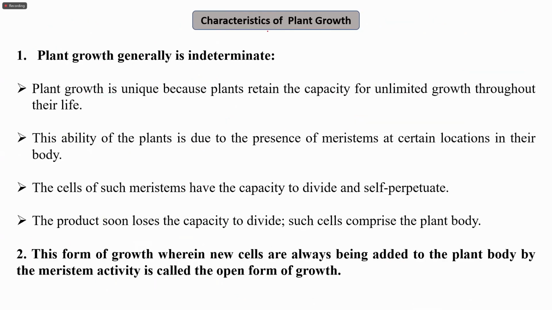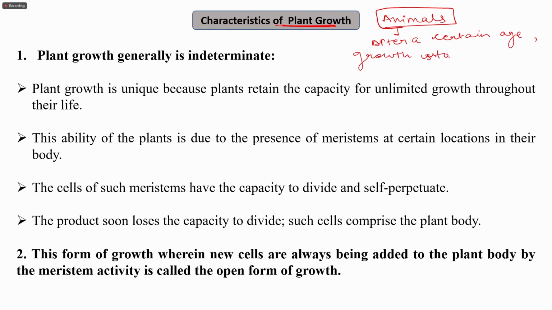Now, there are certain characteristics of plant growth which are different even from animal growth. In animals, after a certain age, the growth stops.